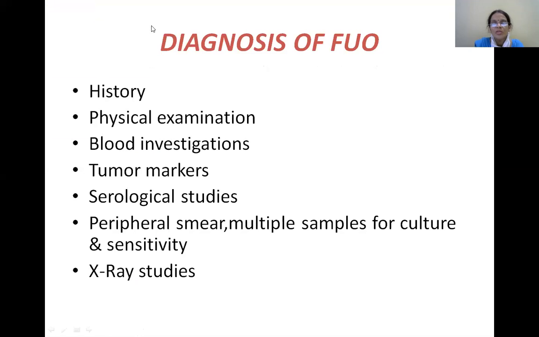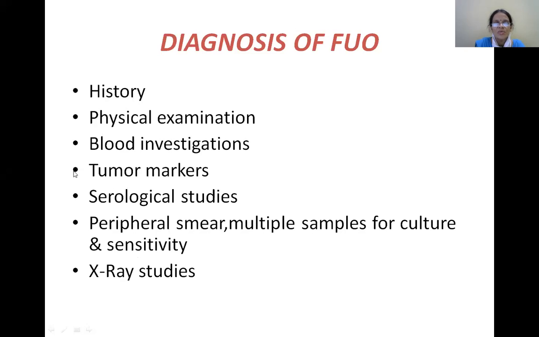So coming to the diagnosis of pyrexia of unknown origin. History has to be taken, history of the patient, how it started, whether a sudden onset or insidious onset, and physical examination has to be done. You have to examine in a generalized manner, and blood investigations such as tumor markers and serological studies have to be done. Peripheral smear, multiple samples for culture and sensitivity, X-ray studies in cases of tuberculosis.